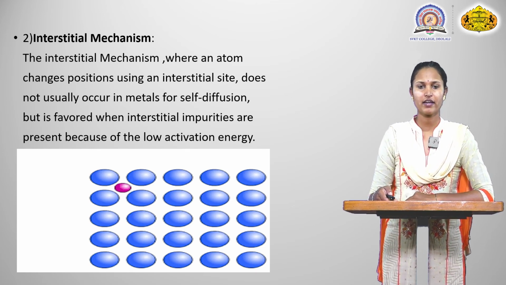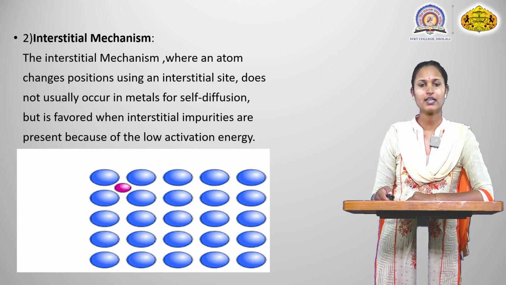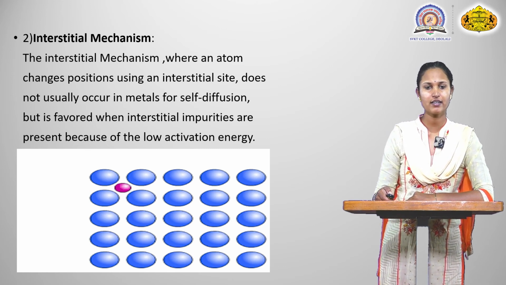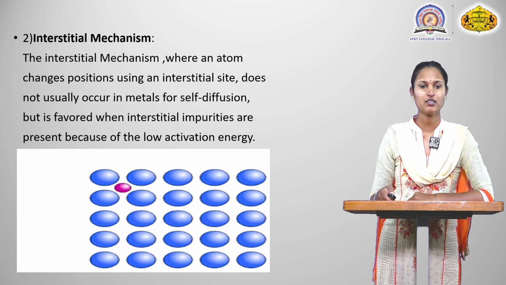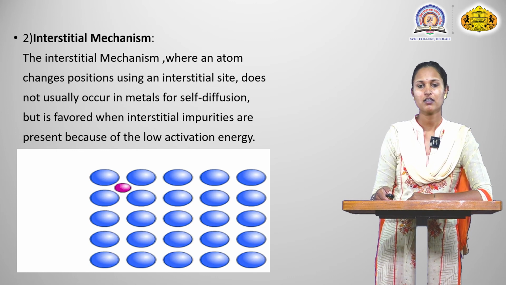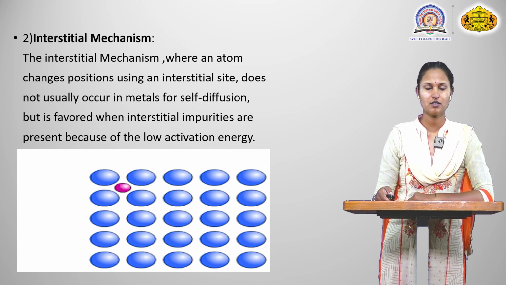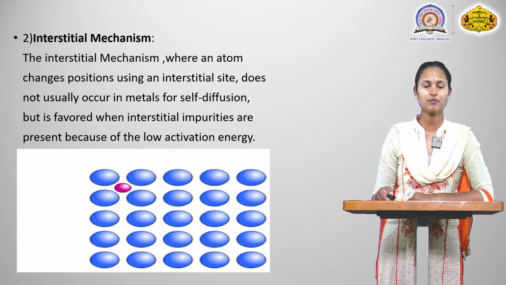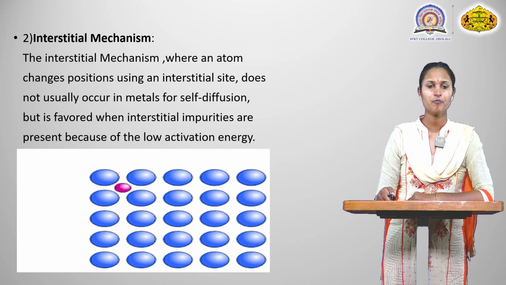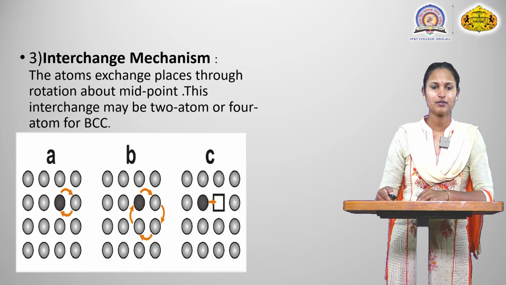The interstitial mechanism, where an atom changes position using an interstitial site, does not usually occur in metals for self-diffusion, but is favored when interstitial impurities are present because of the low activation energy. The blue atom is the solute atom, and the red atom is the solvent atom inserted into the holes among the solute atoms.